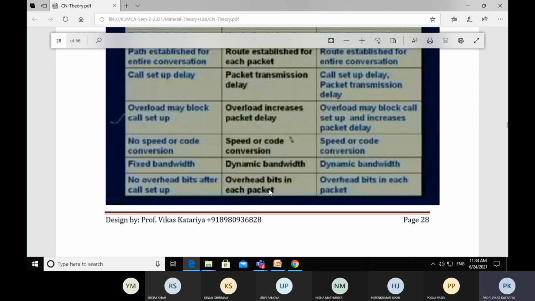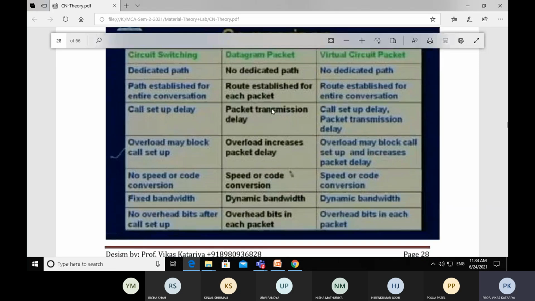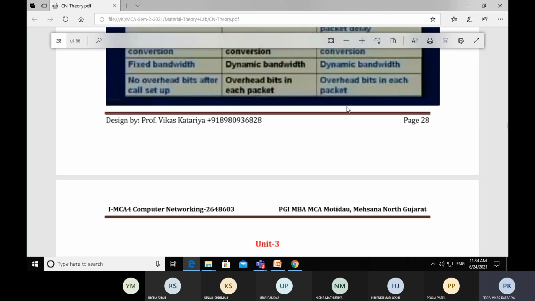In packets, there are overhead bits in each packet. We have to include the header and overhead bits in each packet. Again, in packets we have a header portion. So this is the comparison, so that it is clear what circuit switching provides, what the datagram approach provides to the packets, and what virtual circuit provides.